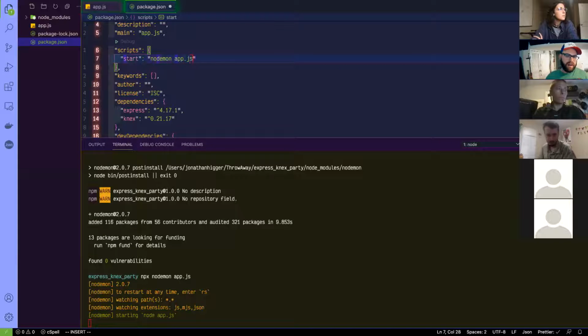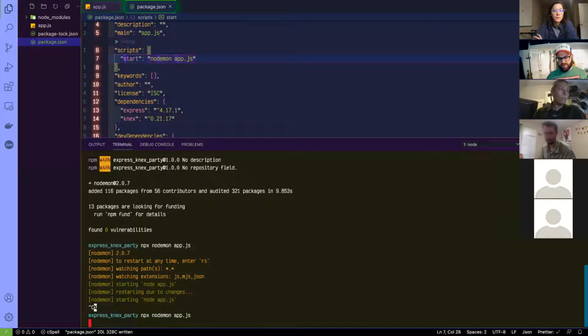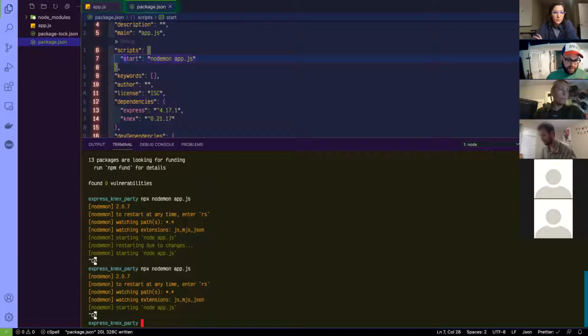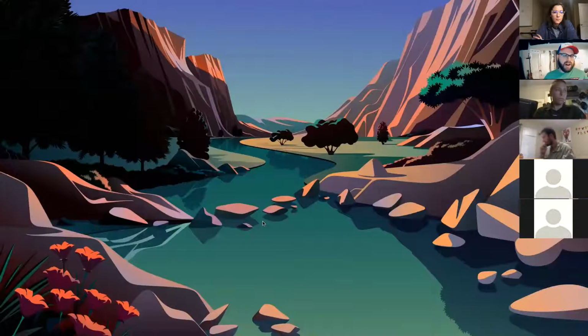nodemon app.js. We'll make sure that works. Oh, whoops. npm run start. And this just makes life easier for other people. Cool. Looks like maybe that worked, but we'll find out by